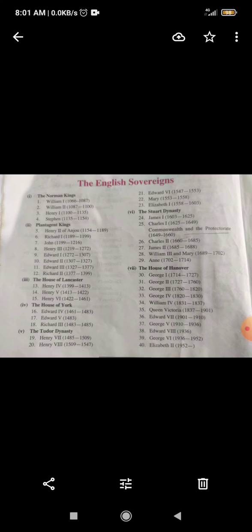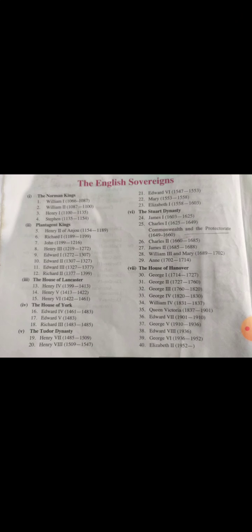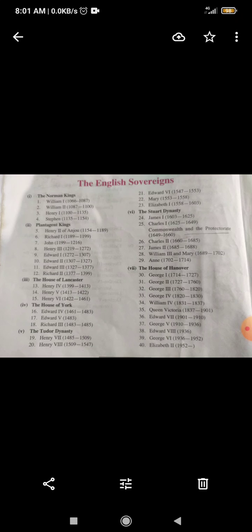The next is the House of Hanover. The House of Hanover is very important because most of the literature was written in England during this period. The first is George I, the second is George II, the third is George III, and George IV. The generation has continued up to the same House of Hanover till Elizabeth II. So now we are in the period of Elizabeth II.